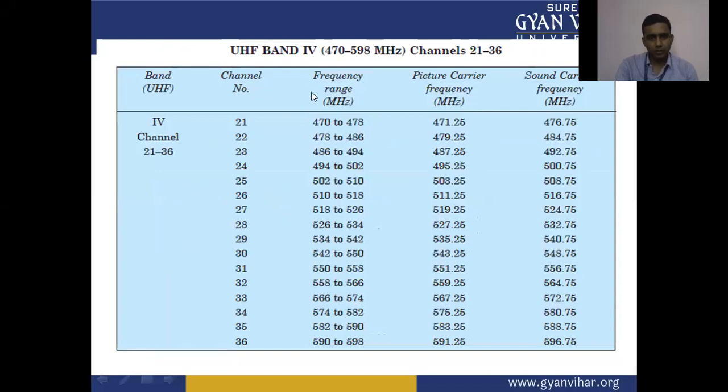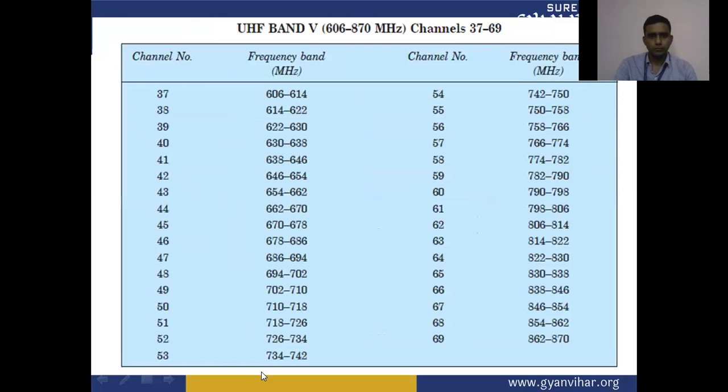Now UHF band 4, that is the ultra high frequency band, 470 to 598 megahertz. The channels are 21 to 36. So these are the channels in this band.